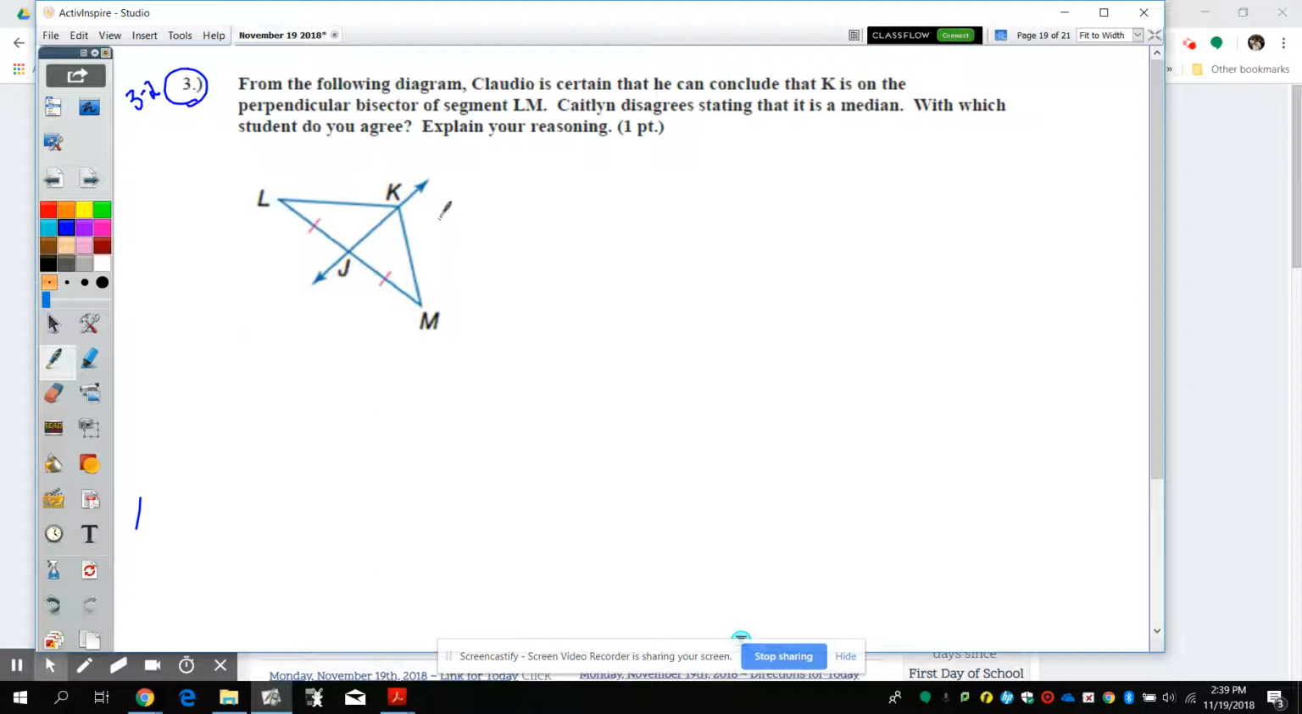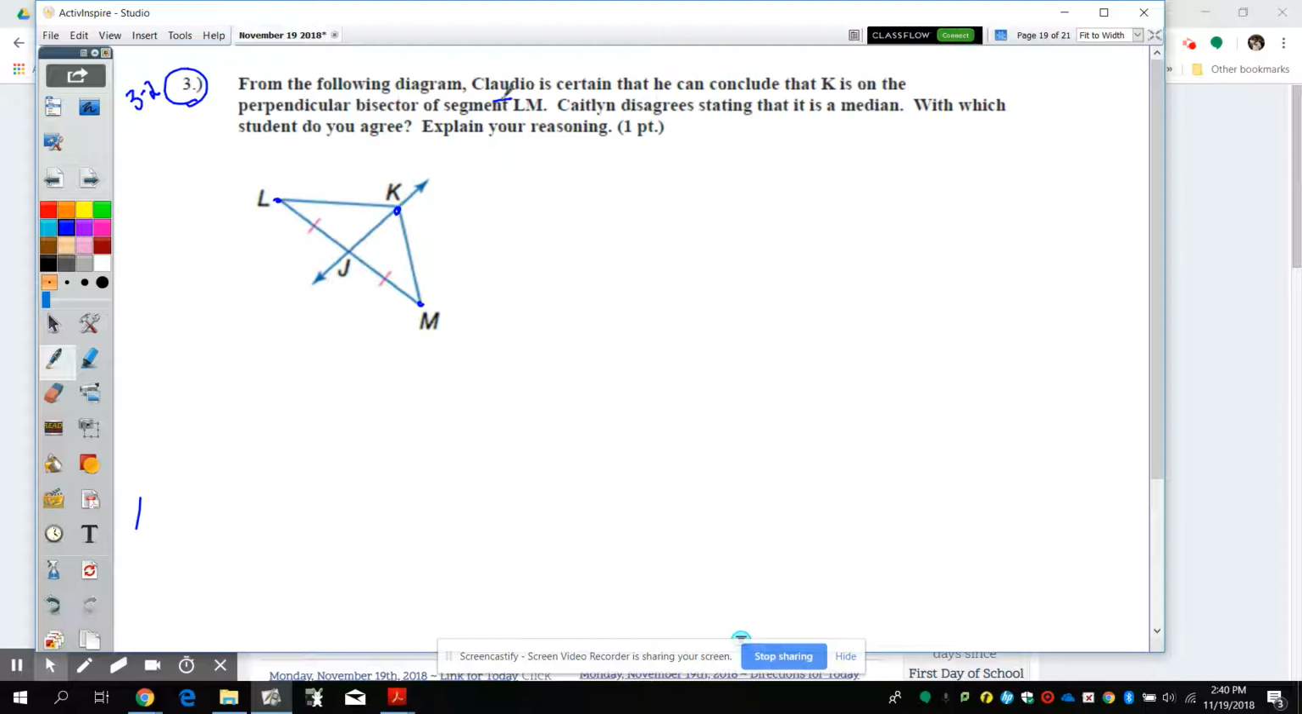The question says this: from the following diagram, Claudio is certain that he can conclude that K is on the perpendicular bisector of segment LM. So LM is right here. We see point L, we see point M, and so he's saying that JK is the perpendicular bisector of this segment. Caitlin disagrees, stating that it's just a median. Who are we going to agree with?